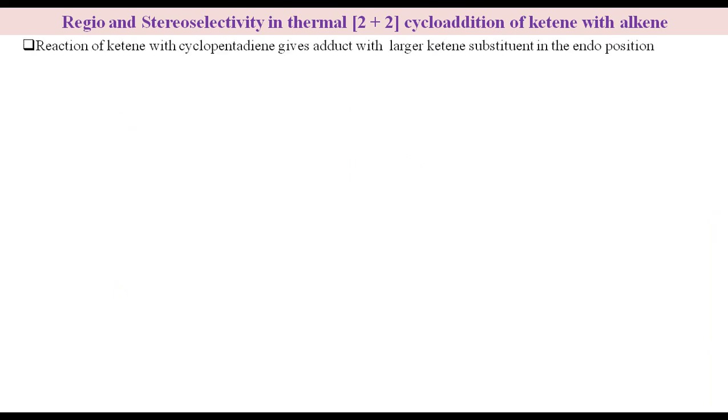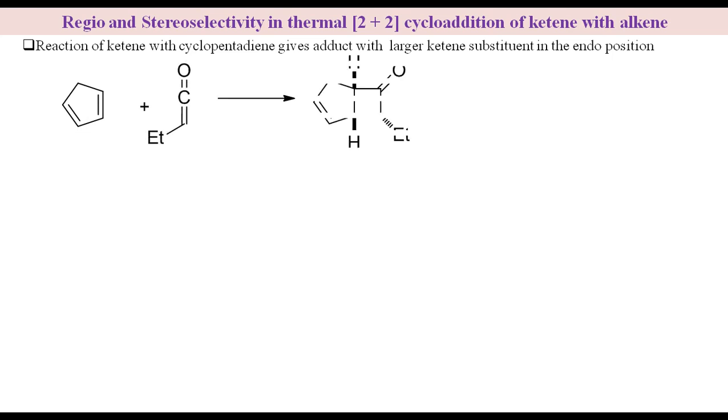Reaction of ketene with cyclopentadiene gives adduct with larger ketene substituent in the endo position. For example, reaction of cyclopentadiene with ethylketene gives cycloaddition product with the endo orientation of the ethyl group.